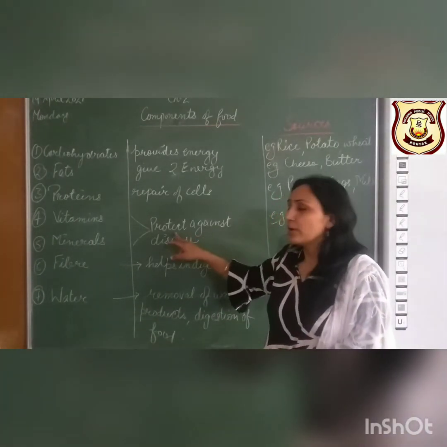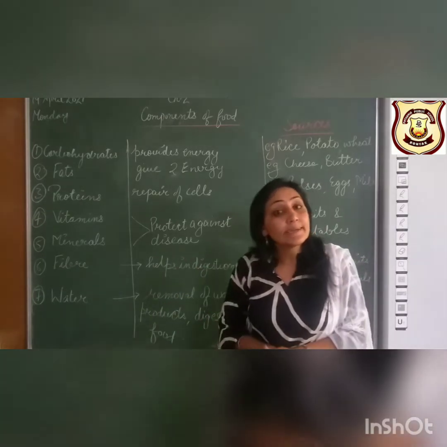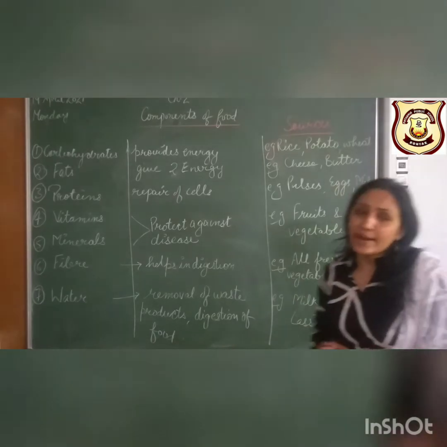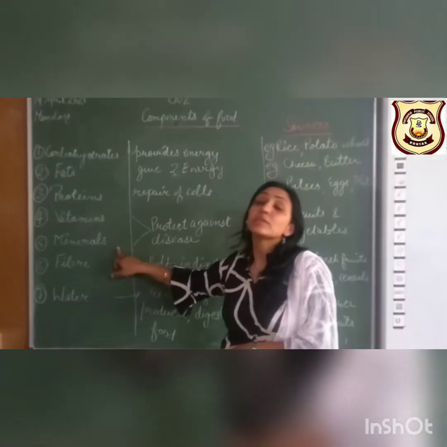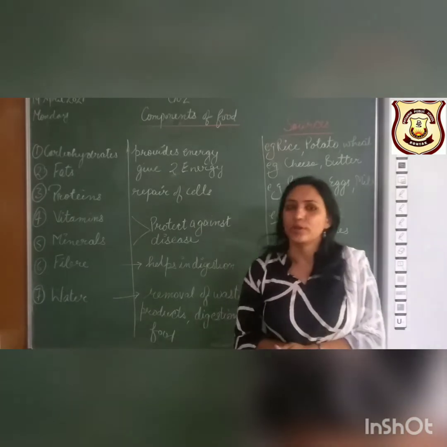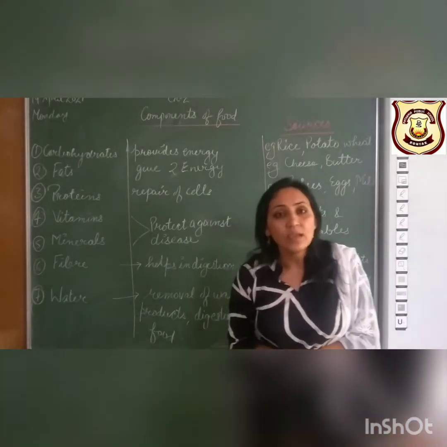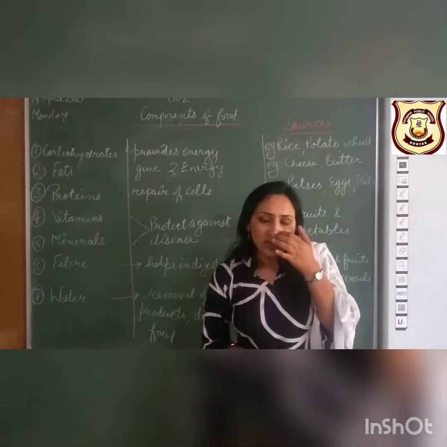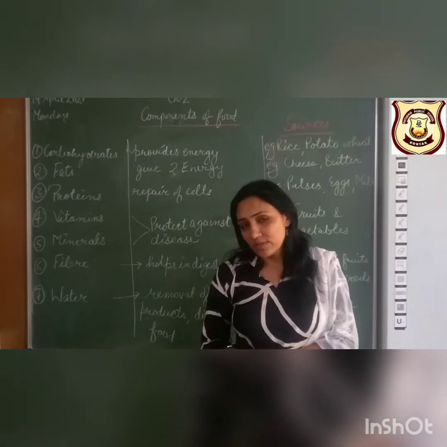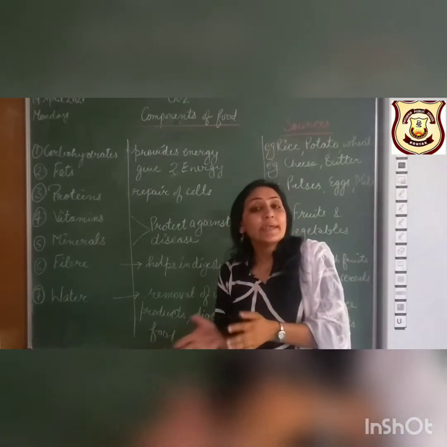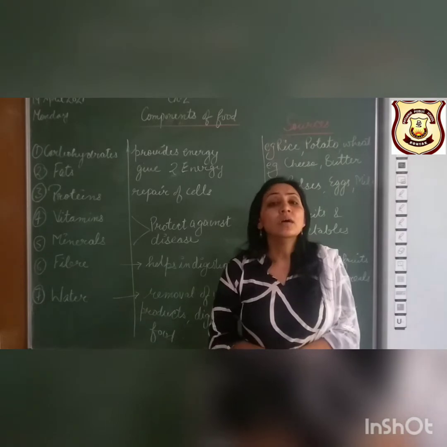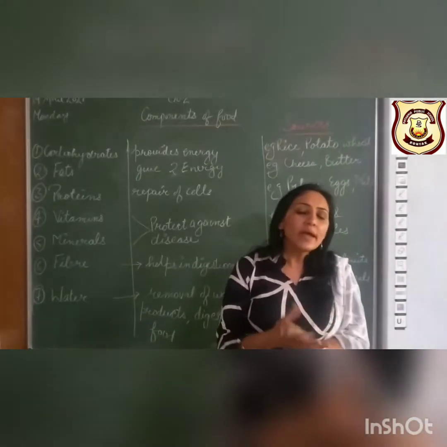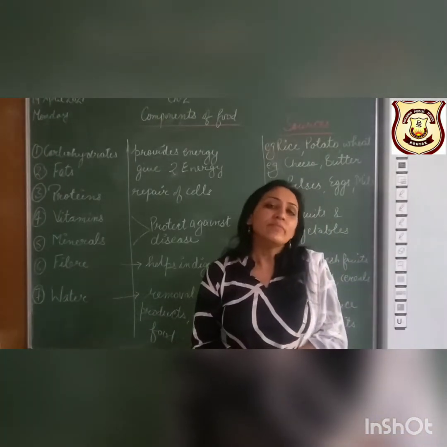Vitamins and minerals, though they are required in very small amounts, are very much important because they protect our body against disease. A lot of fresh fruits and vegetables are the rich sources of vitamins and minerals. That is why vitamins and minerals are considered protective foods. I told you in class 5th also, protective foods. Lack of vitamin C causes the disease scurvy. Lack of vitamin A causes the disease night blindness. Lack of vitamin D causes rickets. So these are the diseases caused due to the lack of vitamins. To overcome that, we need to take a lot of fresh fruits and vegetables.